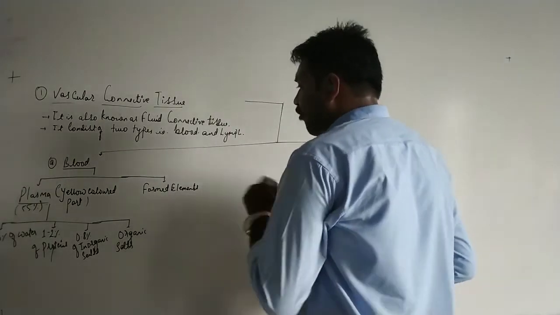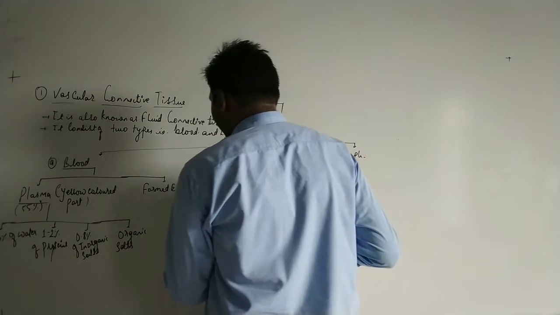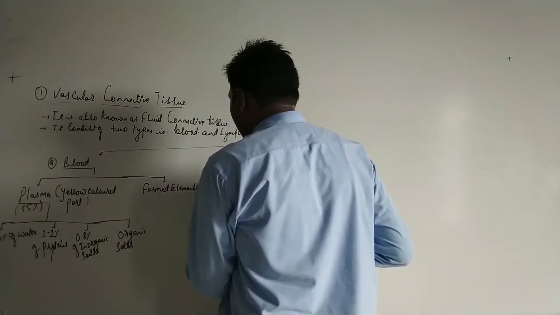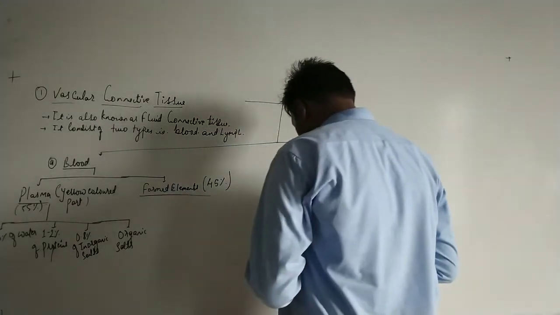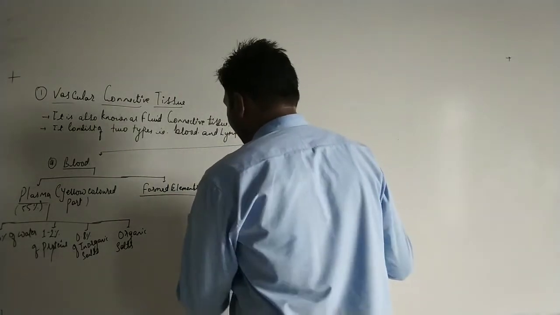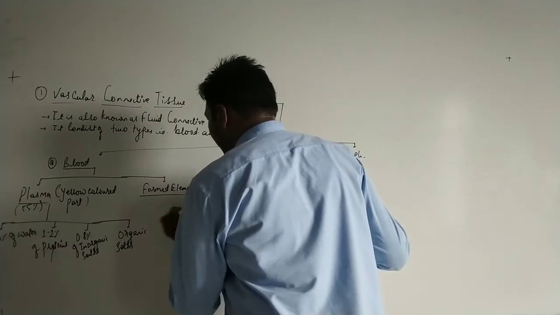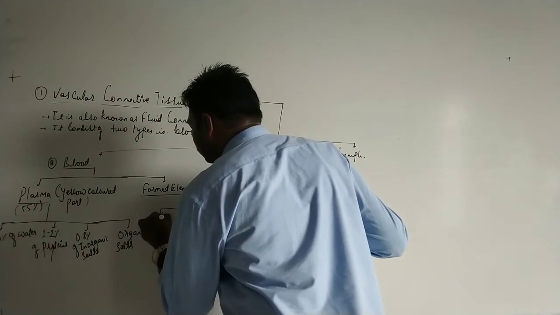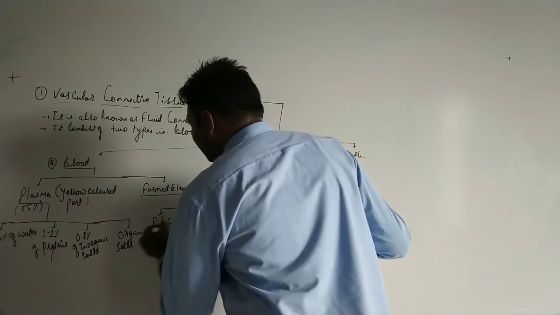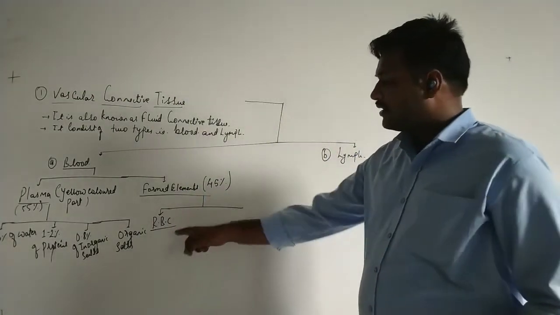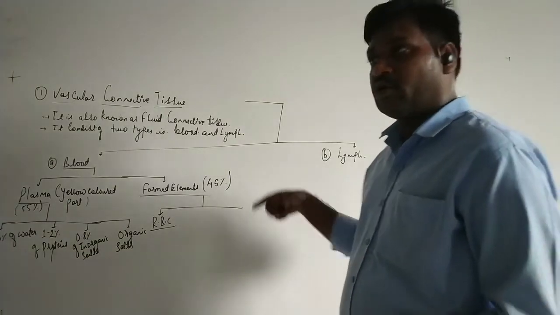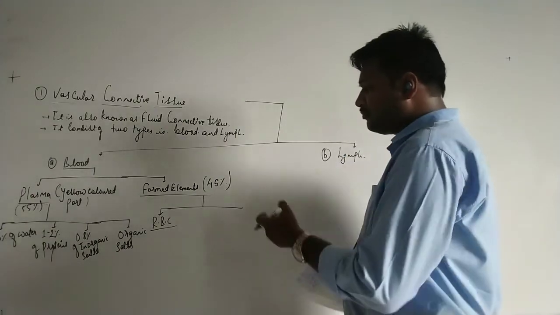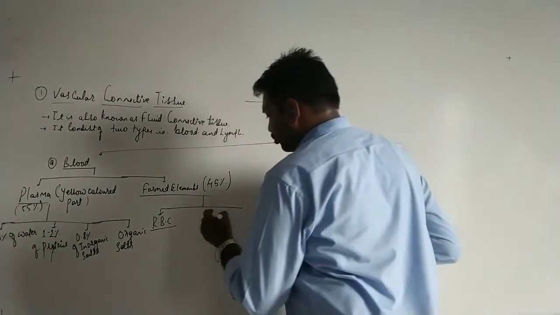The next, formed elements, contribute around 45% of total blood. Now, what will be present in the formed elements? We can see the presence of RBCs. RBCs are also called the red blood corpuscles or red blood cells, and they are also referred to as erythrocytes.